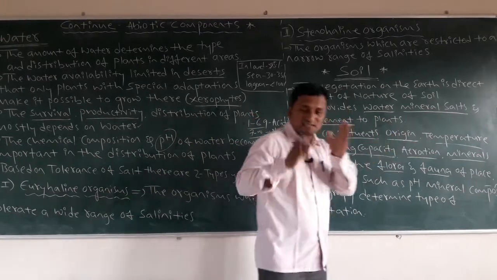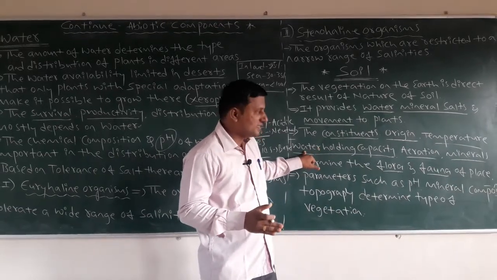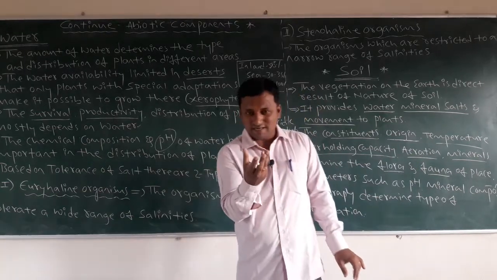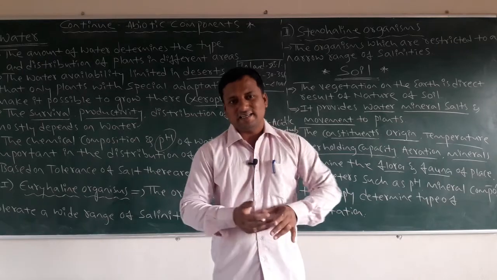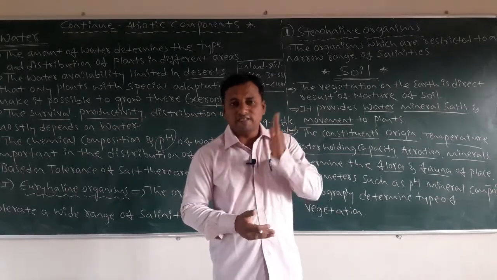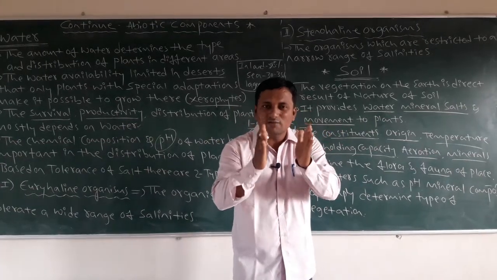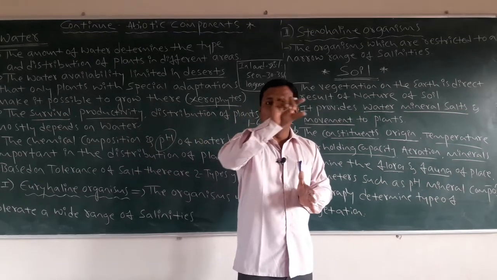Next, the temperature of the soil. Next, water holding capacity and aeration. There must be aeration for root germination purposes, and respiratory gases must move through. Those gases move in the plants, and for root germination the soil must have some pores, which we call pores.